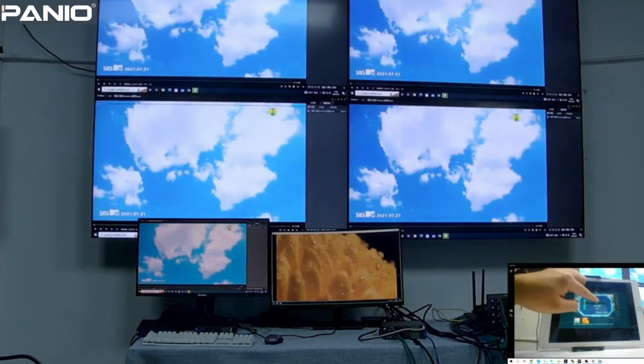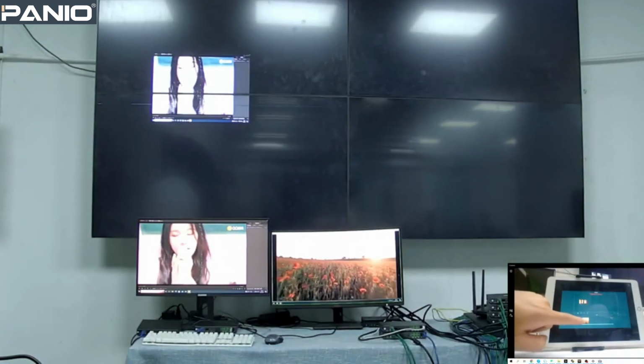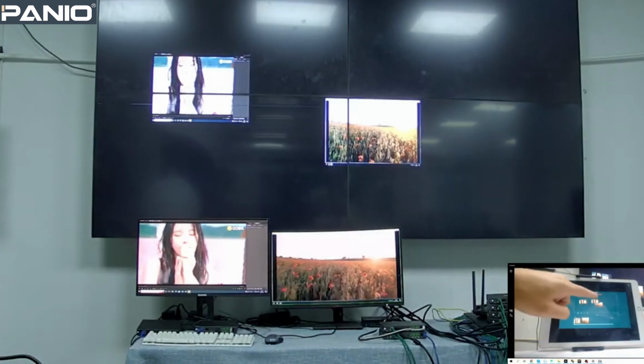Right, it's actually happening on the video. Okay, and we can also change to a different full screen. Right, it's a full screen. Also, we can change it to free, which means we can open different sizes of windows on the video wall.